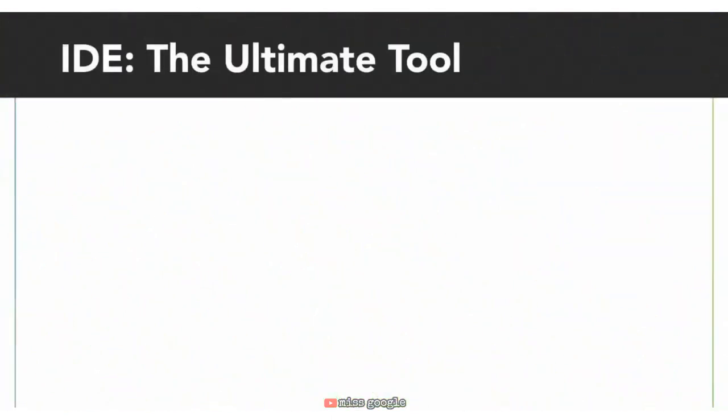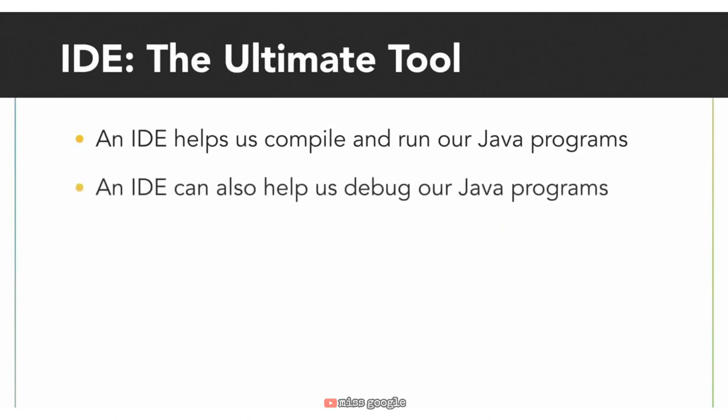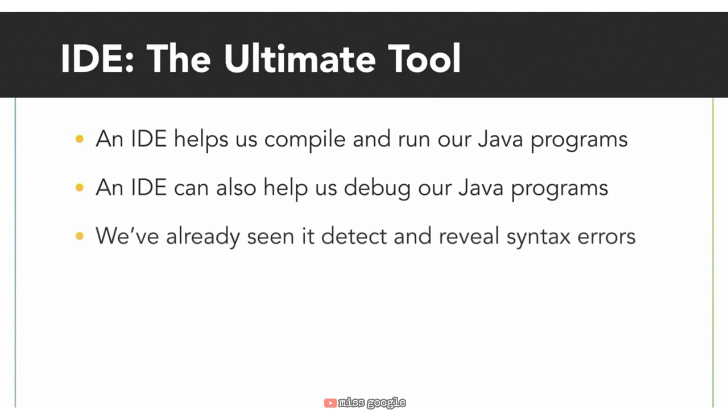At the beginning of the course, we installed an IDE to compile and run our Java programs. But there is another benefit to using an IDE. An IDE comes built in with some debugging tools that we can use to find and solve errors in our programs. We saw one already when our variable name was misspelled and a message popped up saying the symbol could not be found. Now it's time to dig a little deeper.